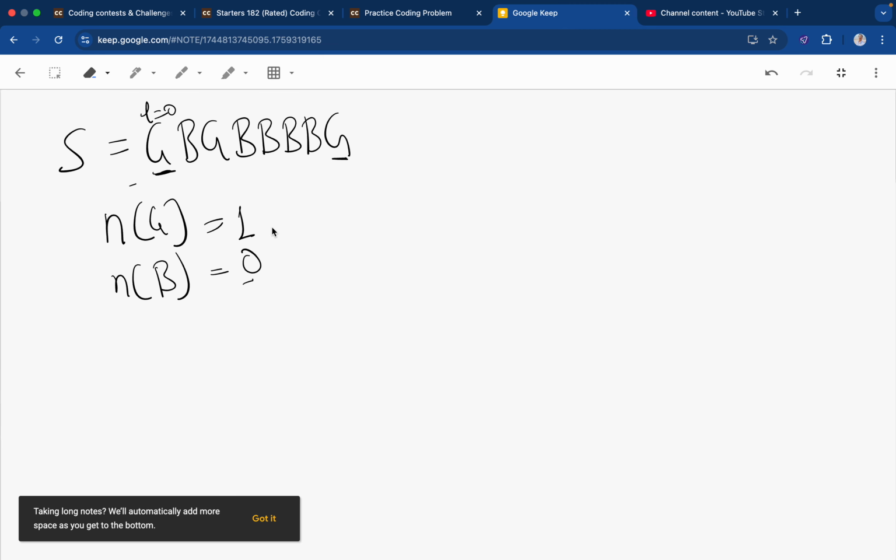Since boys are fewer, the counts become 1 and 1 in this place. Now here the count of girls becomes 2, and boys is again 1. Then 2 and 2, then 2 and 3, then 2 and 4, right?